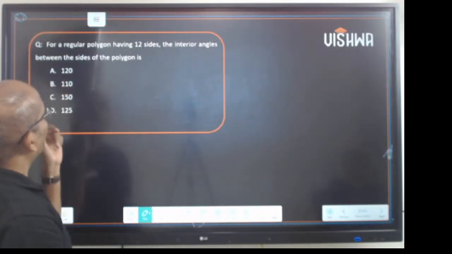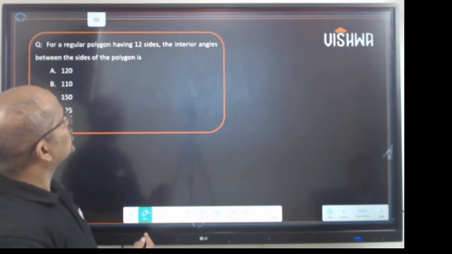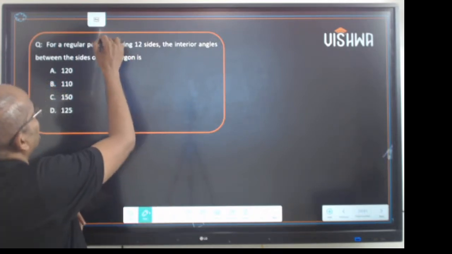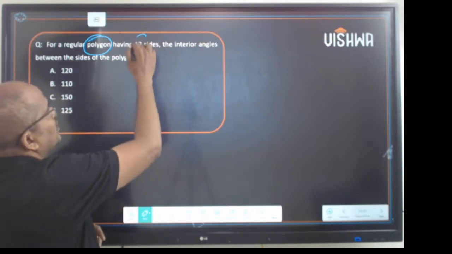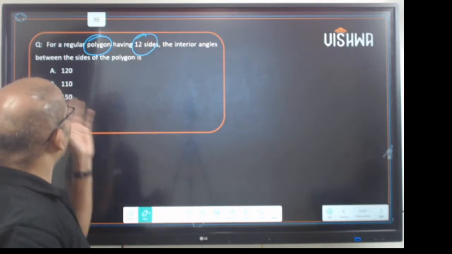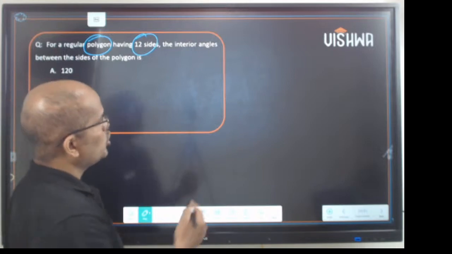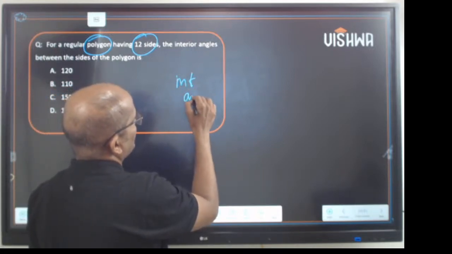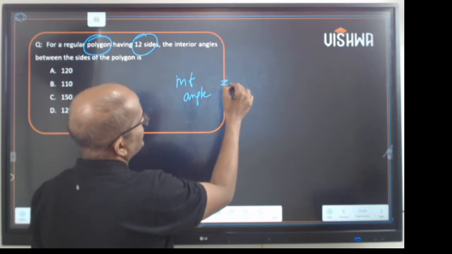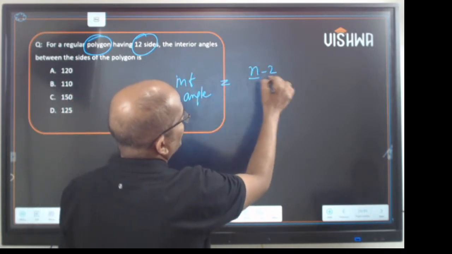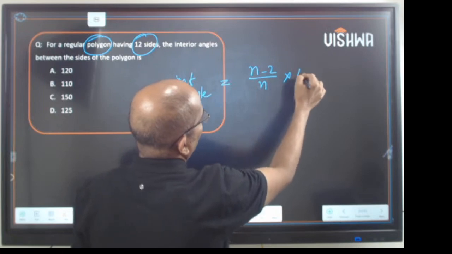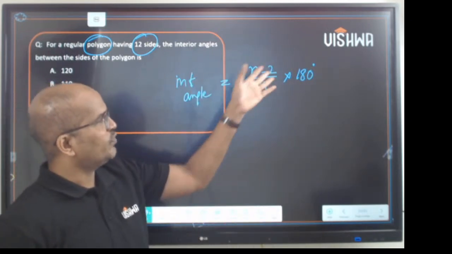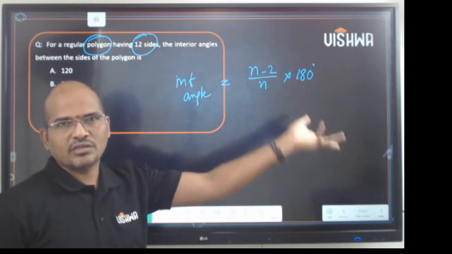Now here, a regular polygon having 12 sides. A polygon has how many sides? 12 sides. The interior angles between the sides of the polygon. So to calculate the interior angle, it is n minus 2 by n into 180 degrees, or 2n minus 4 by n into 90, whatever it is.